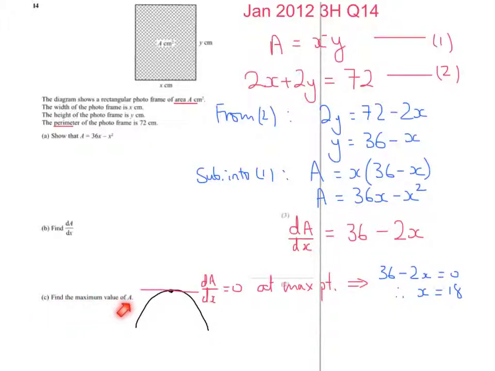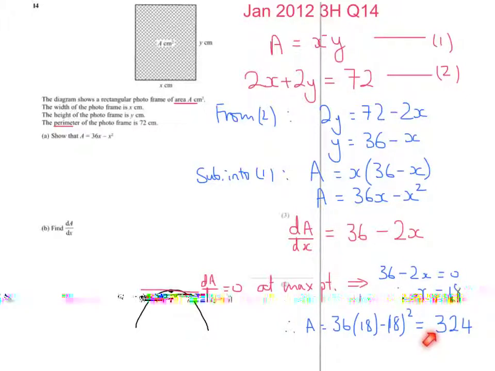Well, I found the value of x for which A is a maximum, so I now just need to substitute that into my original equation, A equals 36x minus x squared. Therefore A equals 36 times 18 minus 18 squared, and that gives me, when I put it into a calculator, 324.